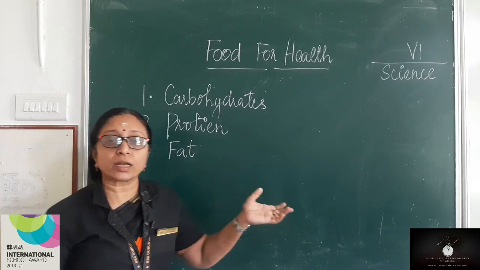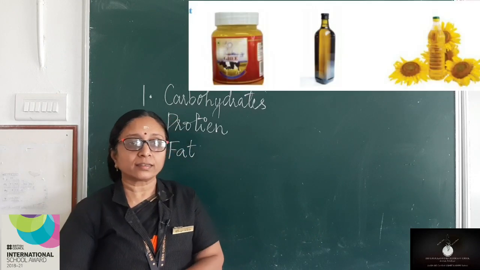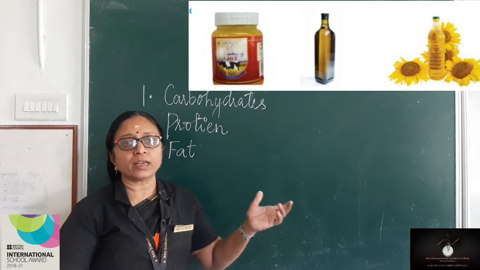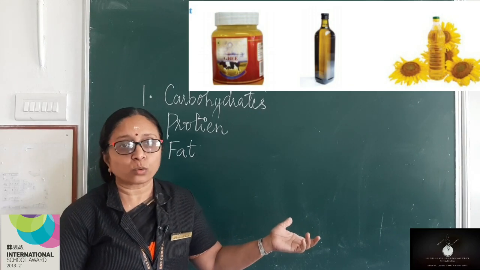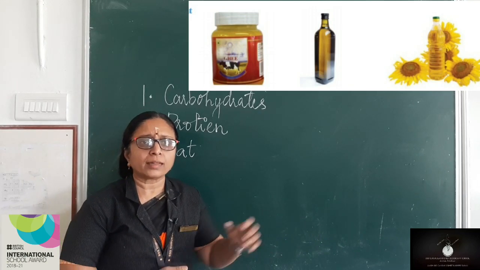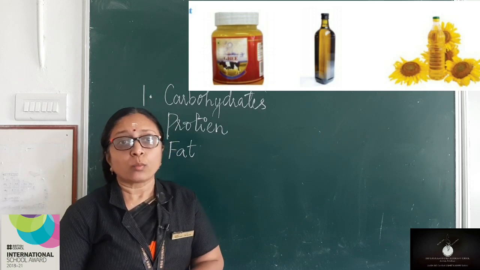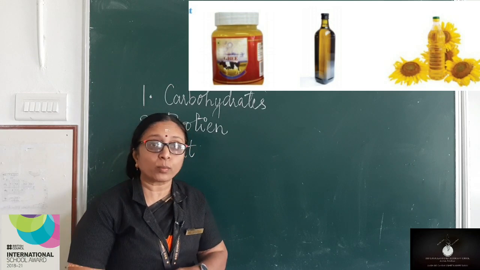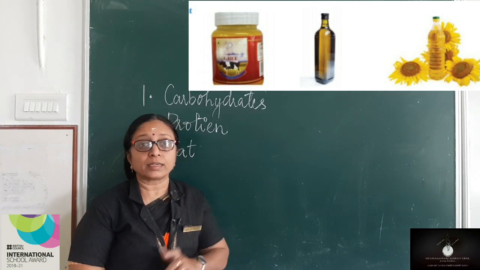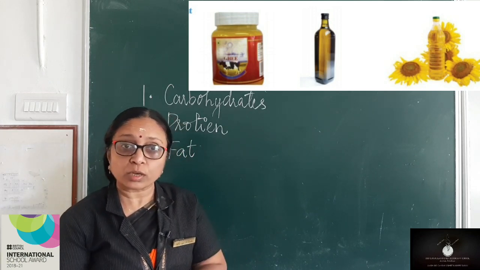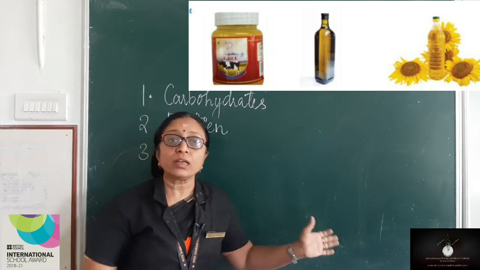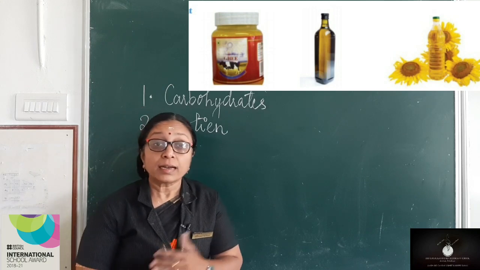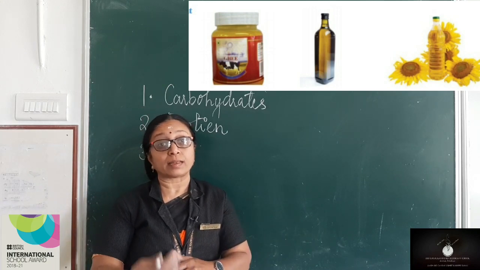Now have a look at this picture, children. Yes, the first picture shows a bottle of ghee, the second one is oil, maybe coconut oil or olive oil, and the third one is sunflower oil. Well, do you take all these oil items directly? In the morning, will you have half a glass of ghee or half a glass of coconut oil? No, all these food items we don't take directly, isn't it? We consume all these food items indirectly.